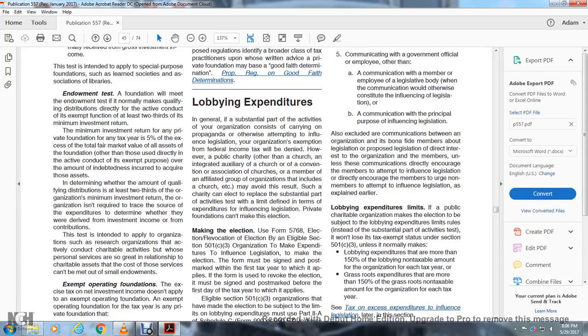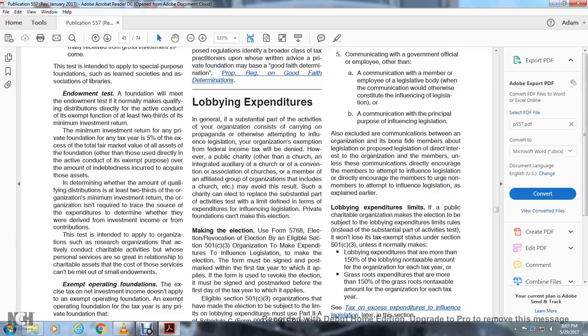Endowment test. A foundation will meet the endowment test if it normally makes qualifying distributions directly for the active conduct of its exempt function of at least two-thirds of its minimum investment return. Minimum investment return is 5% of the excess of the total fair market value of all assets of the foundation, other than those used directly in the active conduct of its exempt purpose, over the amount of indebtedness required to acquire those assets. In determining whether the qualifying distributions are at least two-thirds of the organization's minimum investment return,